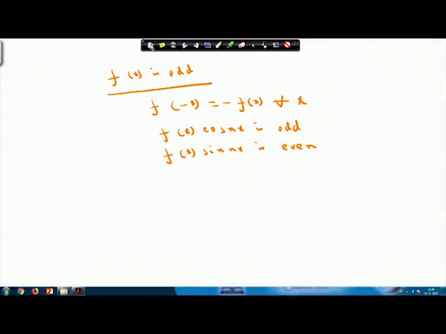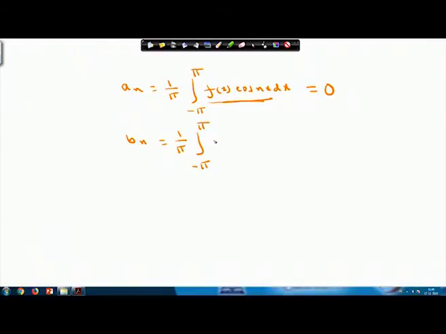So whenever I try to calculate a n, it will be 1 by pi, integral minus pi to pi, f x cos n x dx, and since this is an odd function, the value of the integral will be 0, and your b n equals 1 by pi, integral minus pi to pi, f x into sin n x dx.